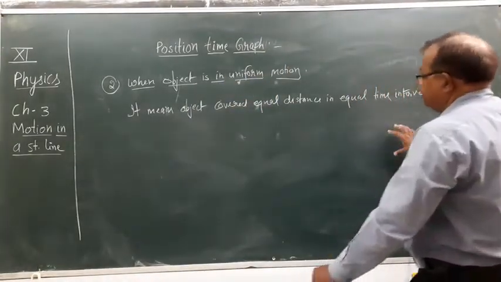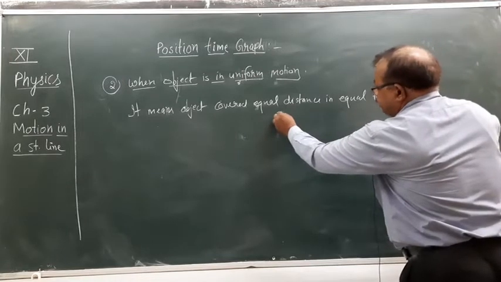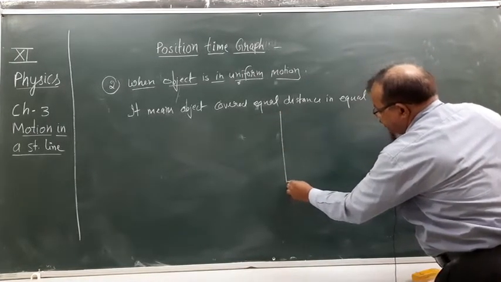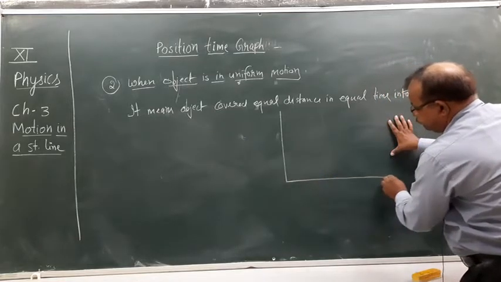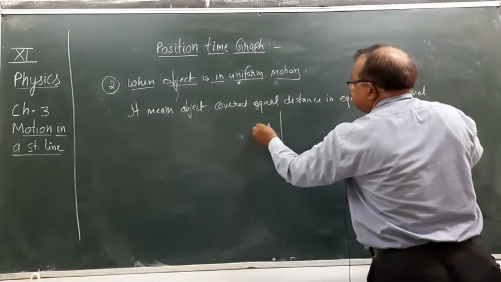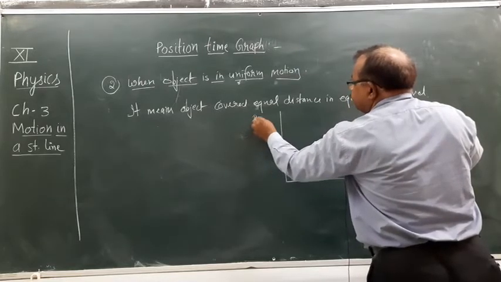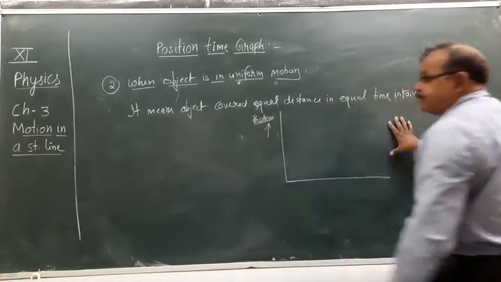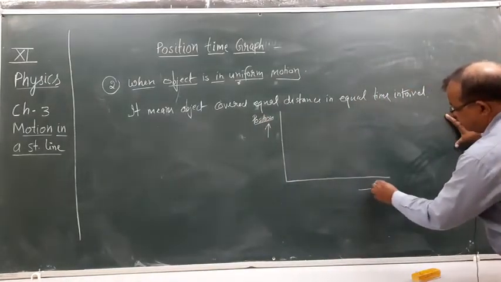In this case, the graph between its position and time: this is position, or we can say displacement, and this is time.